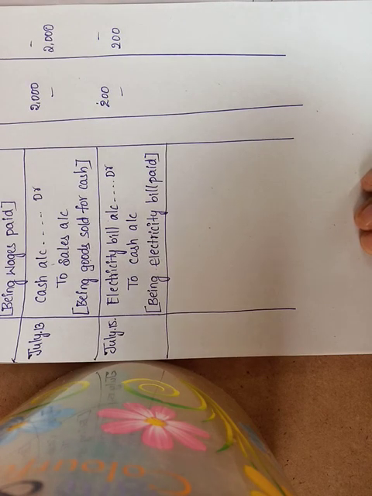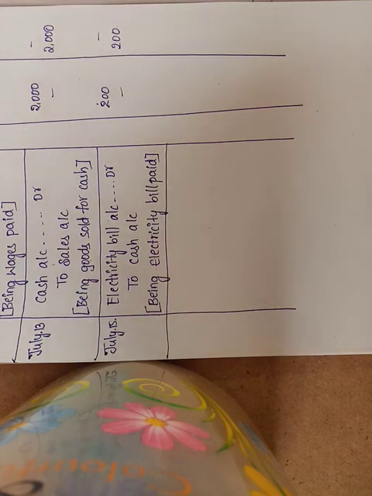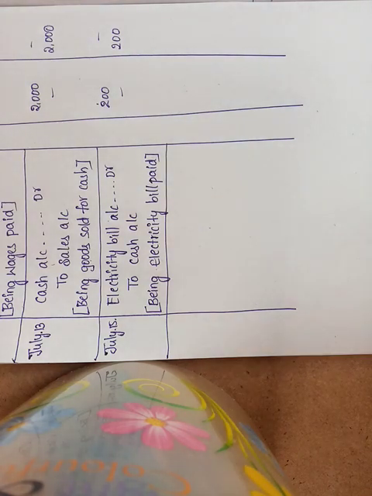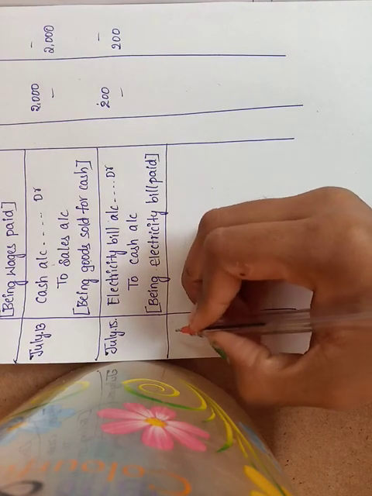Next is paid to A account. On 10th July, see here, purchased machinery from A. The amount was rupees 15,000. So on July 18th, paid cash to A. Here cash is paid to A. Who is the receiver? A is the receiver, so debit the receiver. That's why A account is debit. What is going out from our side? Cash is going out. So A account debit to cash account.